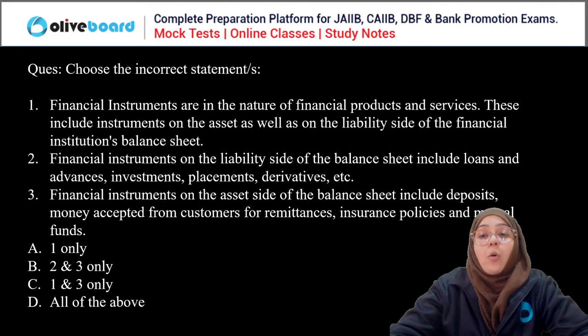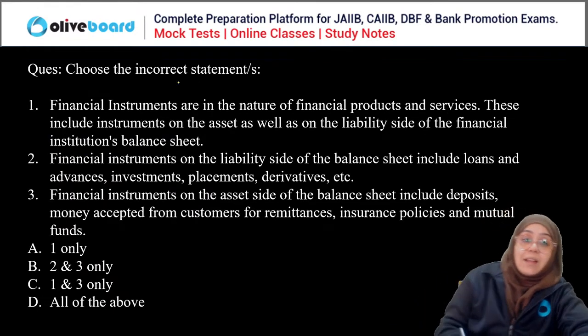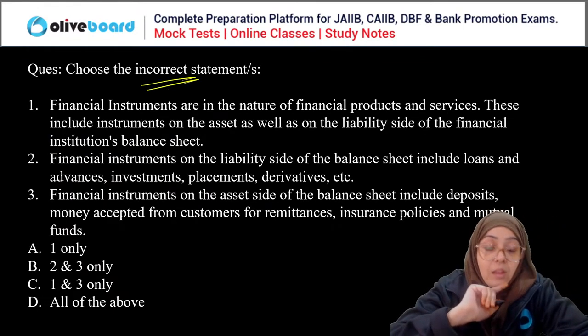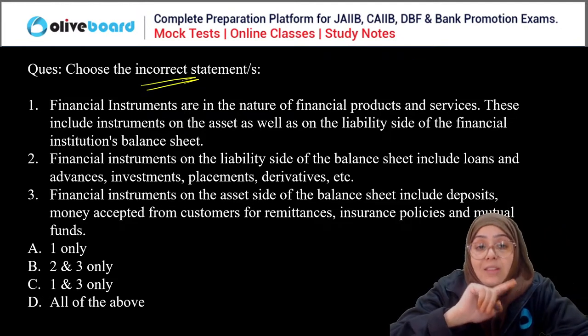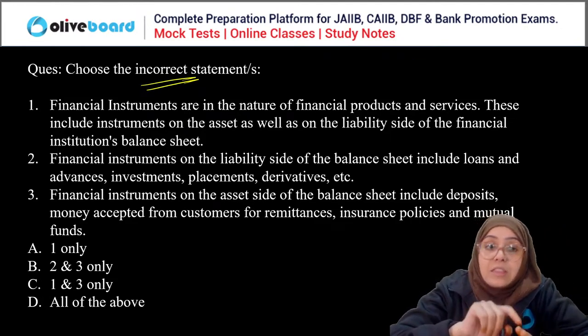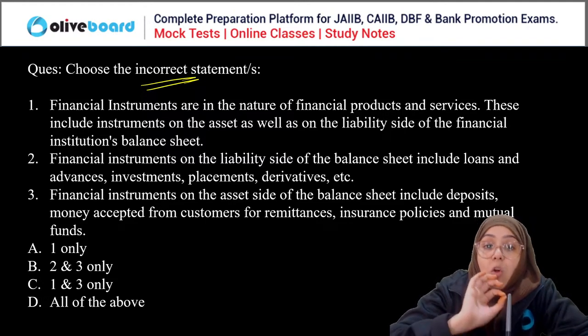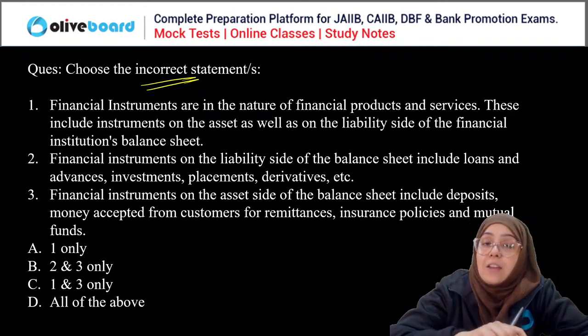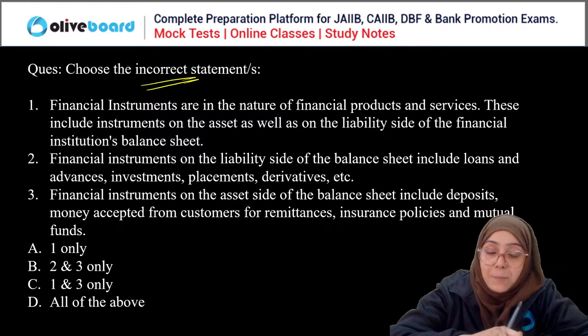Now you have to choose the incorrect statement here. First, financial instruments are in the nature of financial products and services. These include instruments on the assets as well as the liability side of the financial institution's balance sheet.